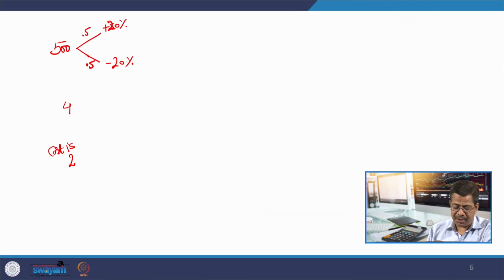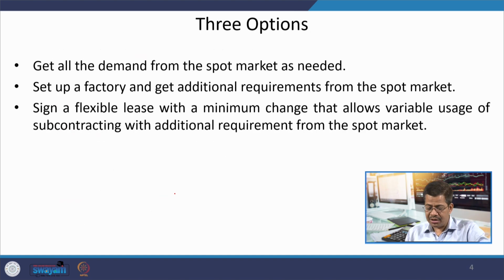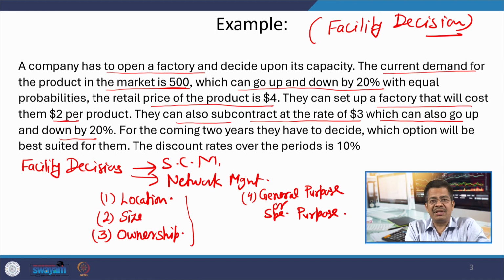Now, it is possible that either the cost is own, or $3 is subcontract. This is also liable to change by 20% plus or 20% minus, with equal probabilities.